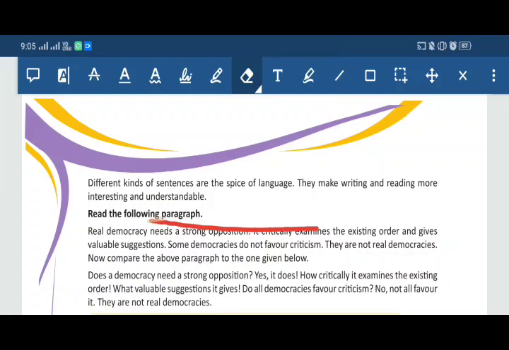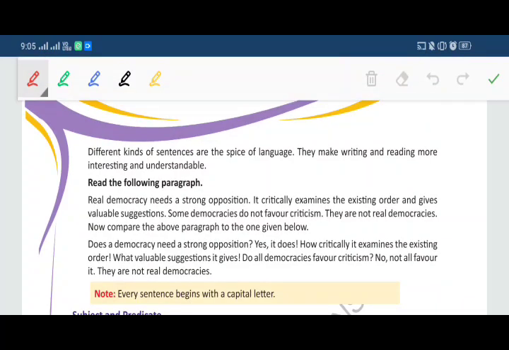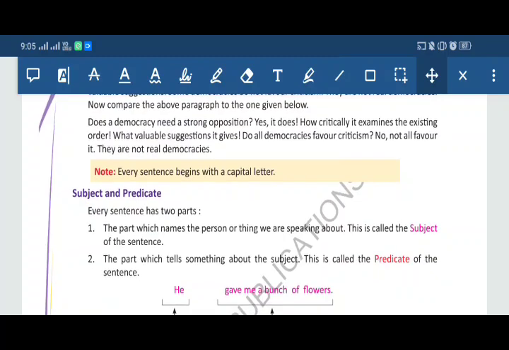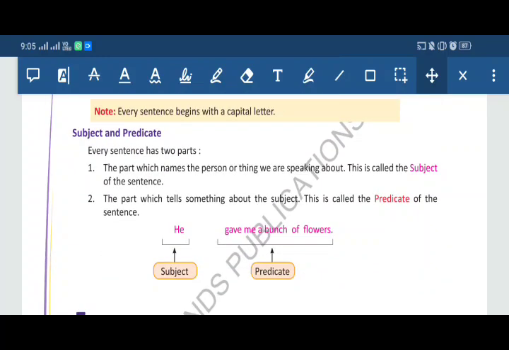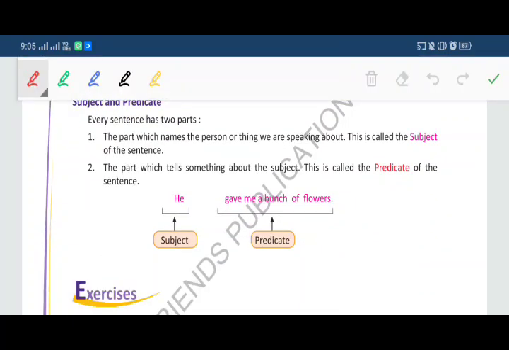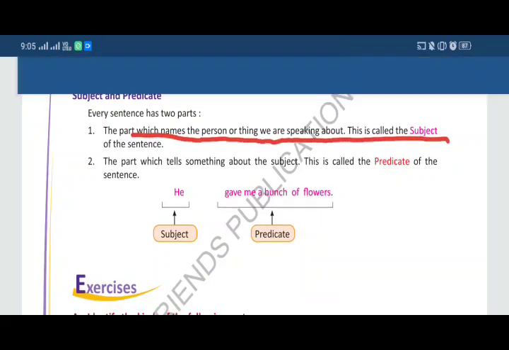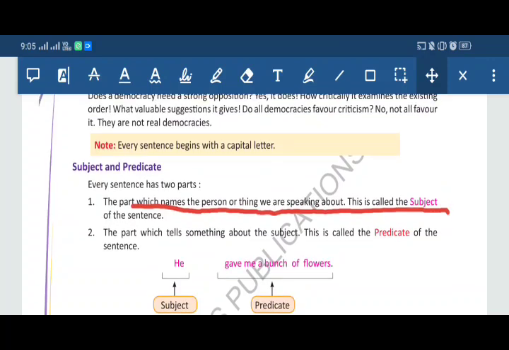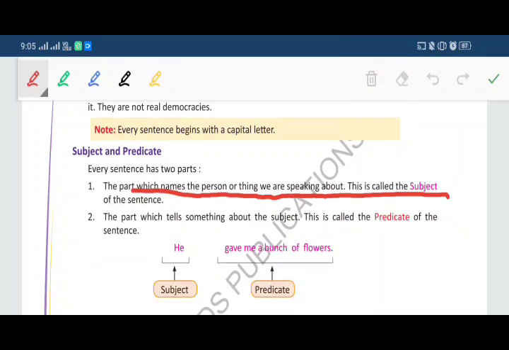Now come to your points. As I informed earlier also, every sentence has two parts. There is a subject and a predicate. For example, check that one. First of all, the definition of both the subject and predicate. First, the part which names the person or thing we are speaking about is called subject. For example, he gave me a bunch of flowers. So who is the person we are speaking about? That is he. So he is the subject.